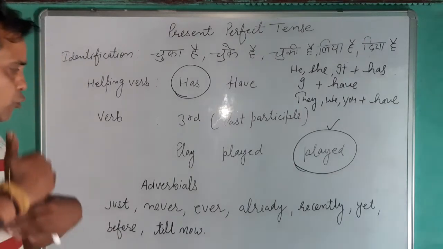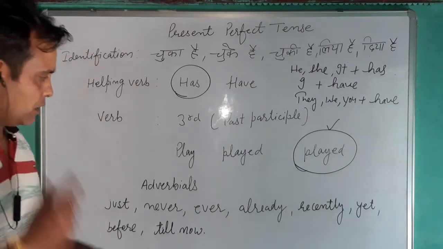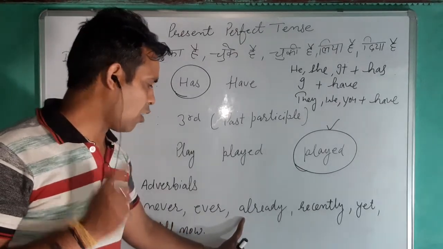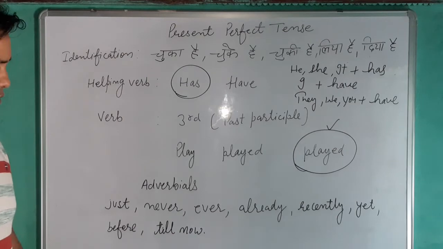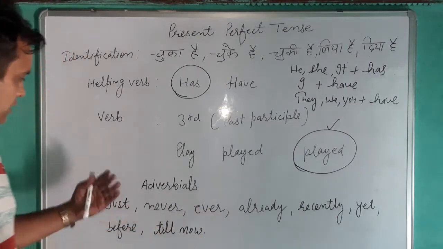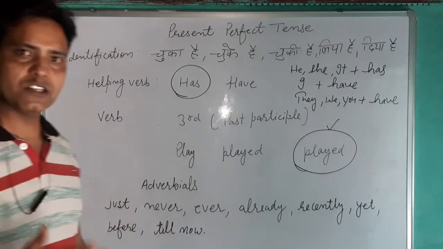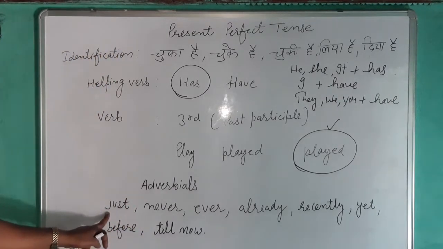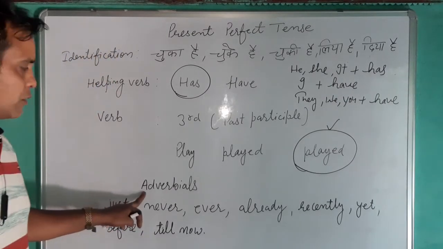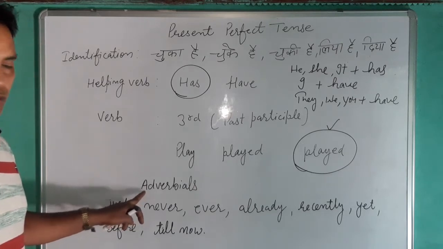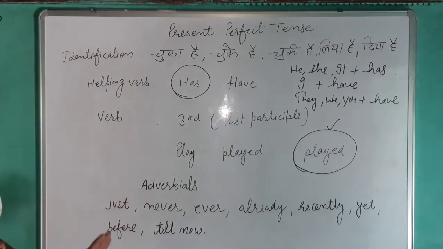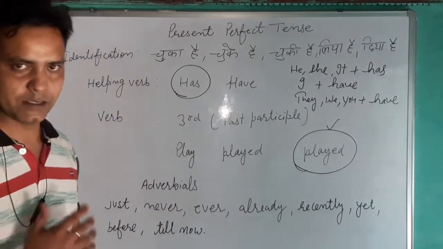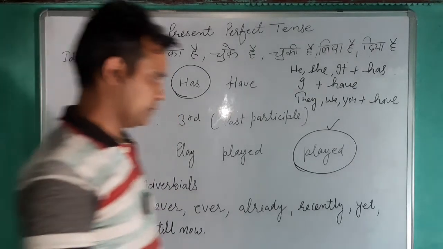Here the adverbial is already. Then, I have just finished my work. Here just is the adverbial. You can use these in the present perfect tense.